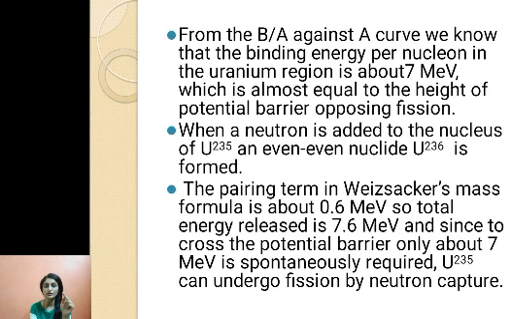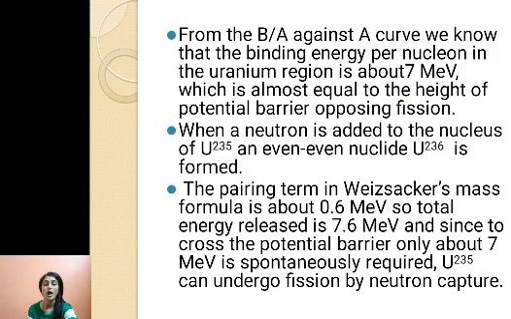As in uranium 236 we are getting an even nuclide, we will have that pairing energy term in the Weizsäcker semi-empirical mass formula, and the total energy will become 7 MeV plus 0.6 MeV because of the pairing energy term. So total energy will be 7.6 MeV when uranium 236 is formed. Now for crossing the potential barrier for fission, we need only 7 MeV.